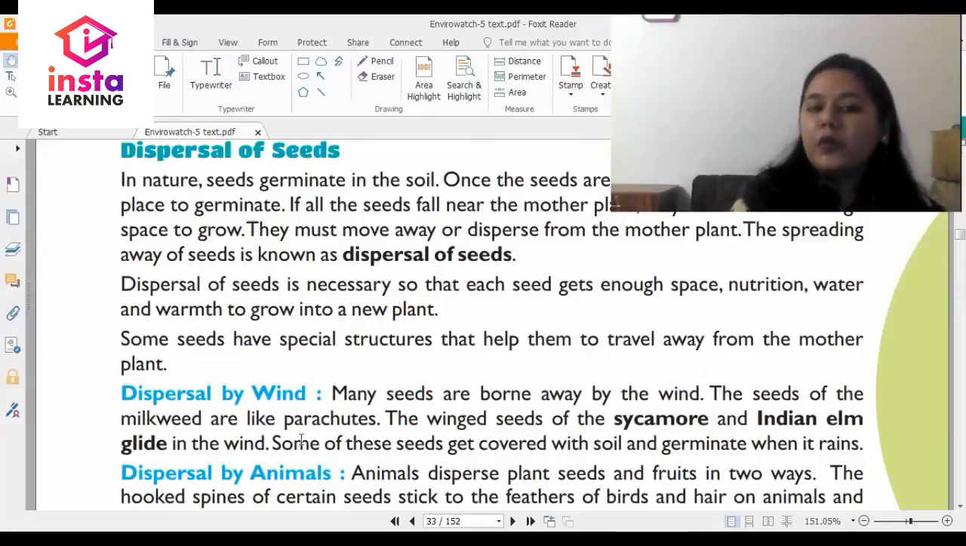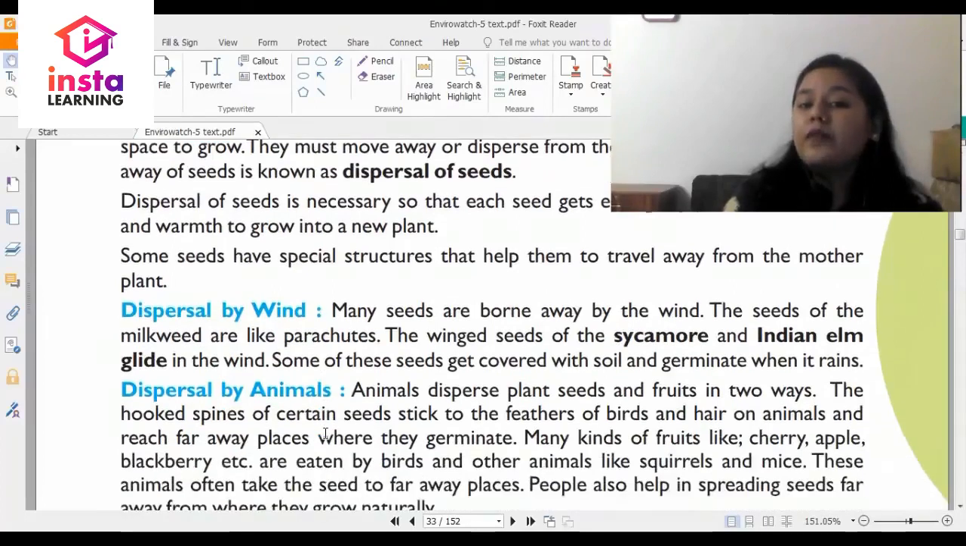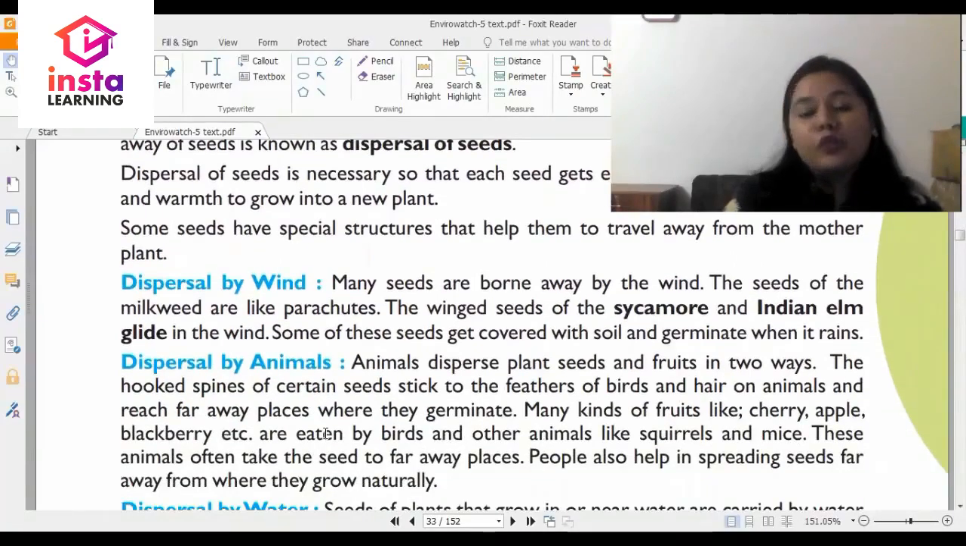The seeds of the milkweed are like parachutes. The seeds of the sycamore and Indian elm glide in the wind. Some of these seeds get covered with soil and germinate when it rains.